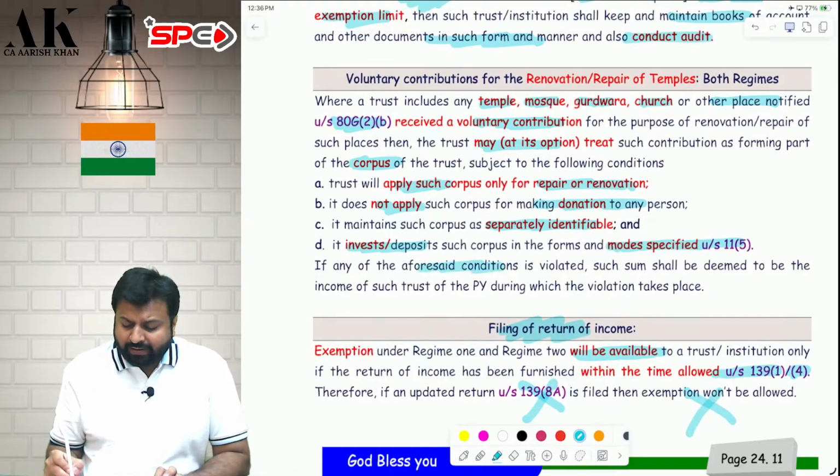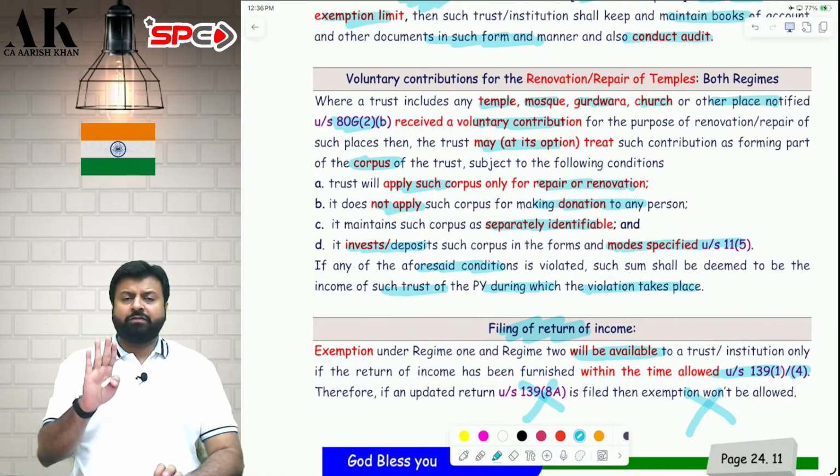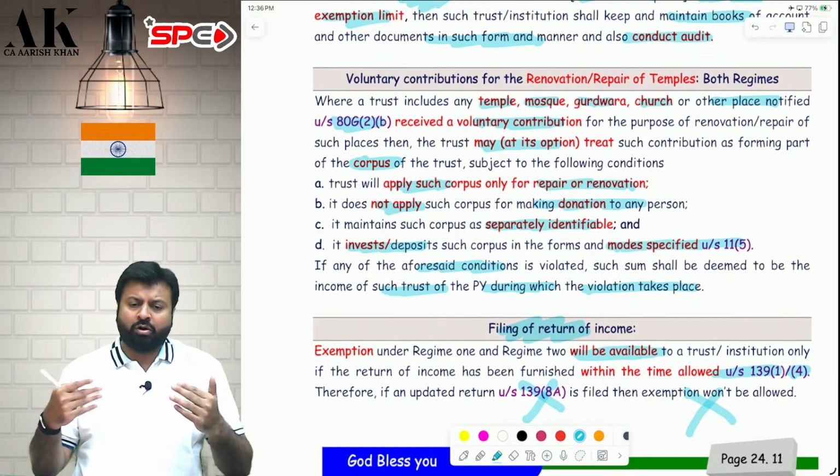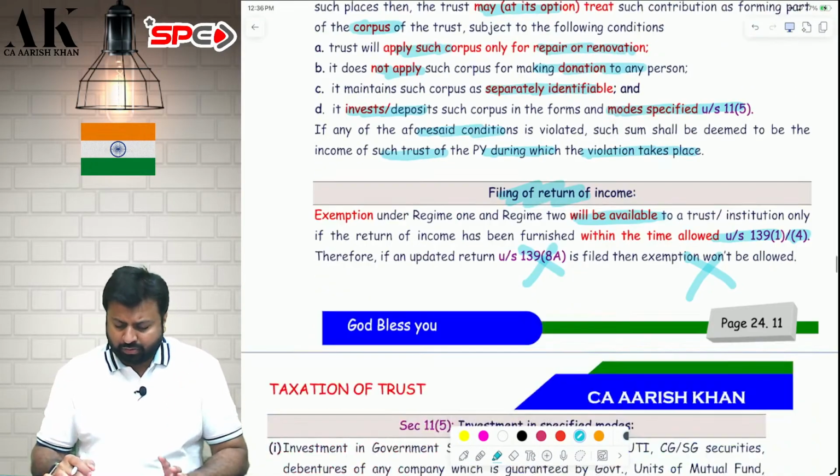If any of the conditions are violated, then it will be treated as deemed income of the trust in the year in which the violation takes place. So if I fulfill these 4 conditions, I can treat my voluntary donation as a corpus donation, or else I have to pay tax on it. I hope it is clear to all of you.